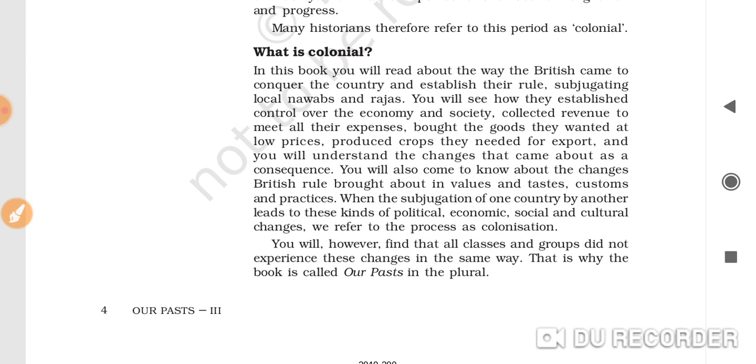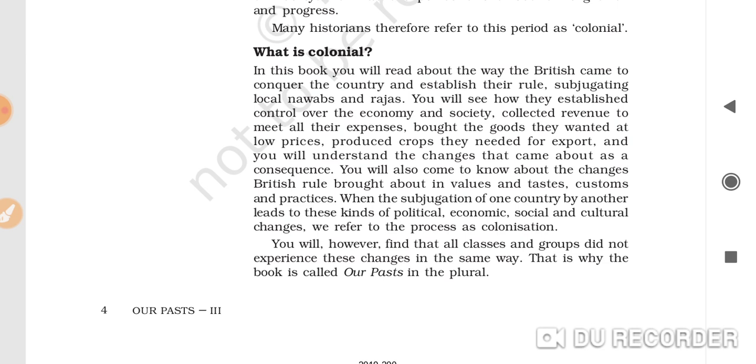Then you can write that they established their control over the economy and society, and collected revenue to meet all their expenses. Second point done. Then they also bought the goods they wanted at a lower price, and they produced those crops which they needed for their export. This can be the next point. Then you will also write that British rule brought changes in values, taste, preferences, customs, practices.